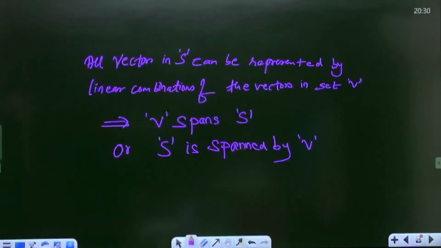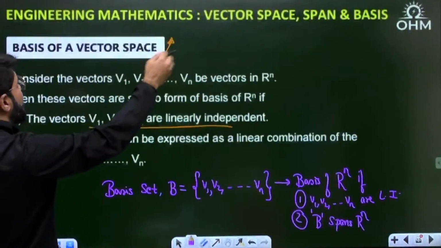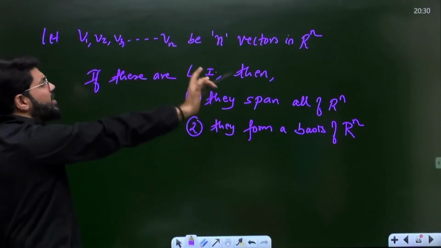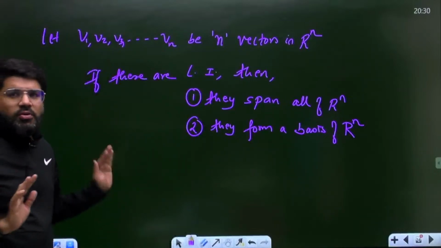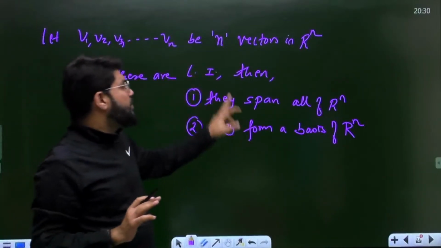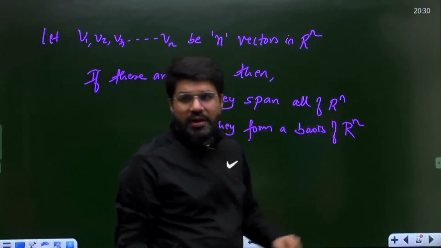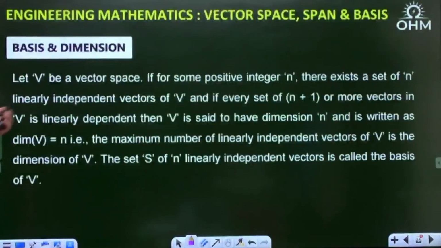That is what I have written here in other way. Okay, so let me go back here. If V1 to Vn are n vectors, and they are linearly independent, then they span all of Rn and they form a basis of Rn. If they are dependent, nothing will follow here. Same thing I have explained here.